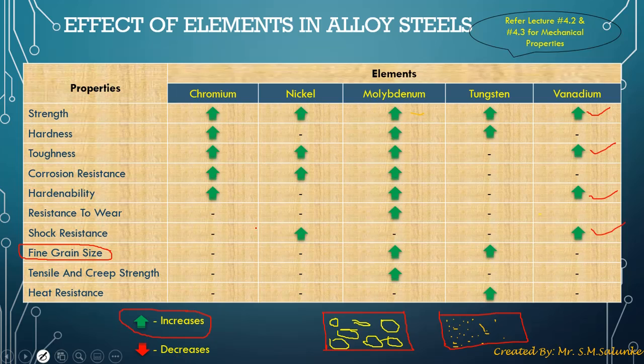So I expect all of you to pause this video at this slide, note down this table and revise it frequently, so that you will know which element, when added to steel, improves what type of mechanical properties. Now let's continue. And by the way, if you have to recall the different mechanical properties and their basic definitions, please refer to lecture number 4.2 and lecture number 4.3 in our lecture series.